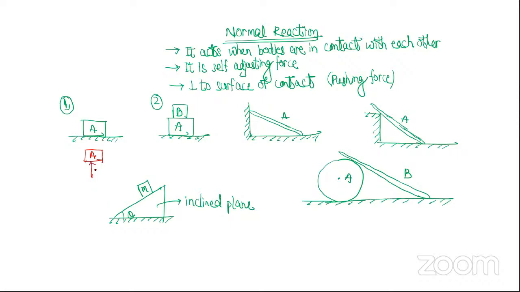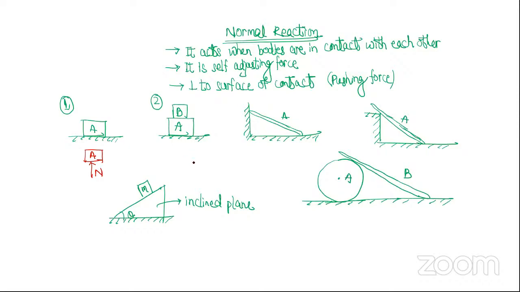The ground is pushing it, so up. Normal reaction is a pushing kind of force. Ground contact में है इसलिए ground लगा रहा है. और कैसे लगा रहा है? Push कर रहा है. Answer 1 समझ में आया तो हाथ उठाओ. If you understood, then raise your hand.